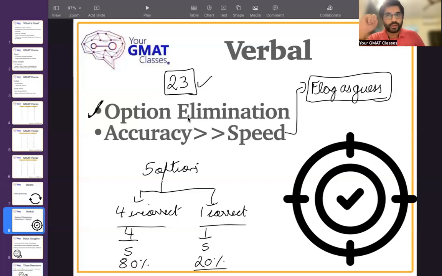This is something that requires a lot of patience, that requires a lot of deliberation from all of you in terms of practicing. I will get into what kind of deliberation you need to have while solving this section, but these are the two things that you need to keep in mind while preparing for the verbal section. The one is really learn option elimination, and the second is accuracy matters much more than speed. Always focus on whether you get the question right or wrong, even if you take some time initially. Time will reduce over time.